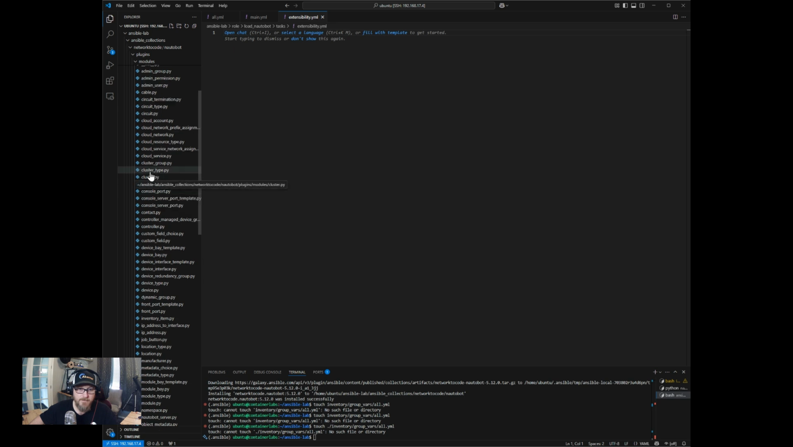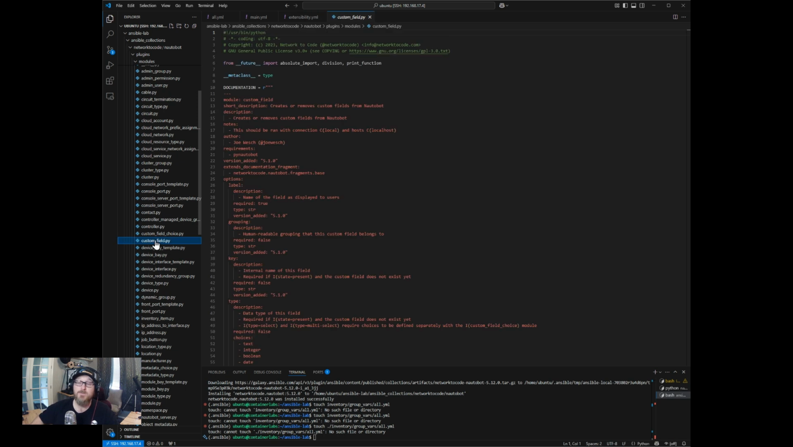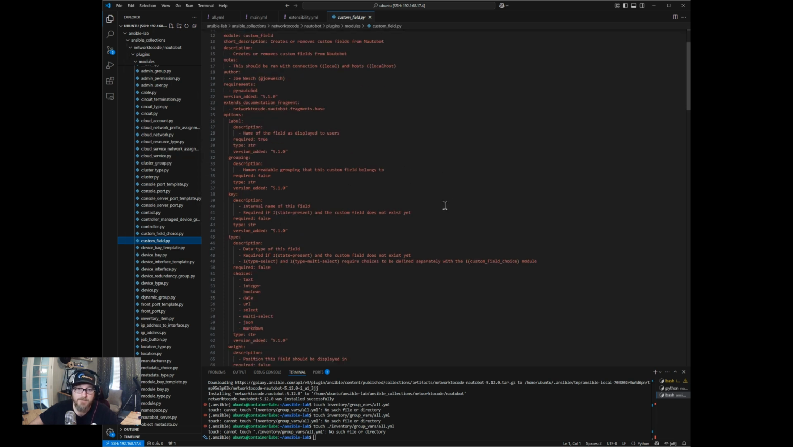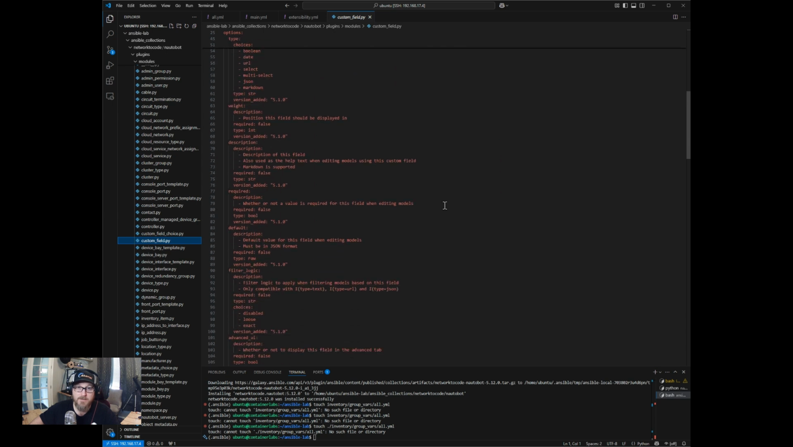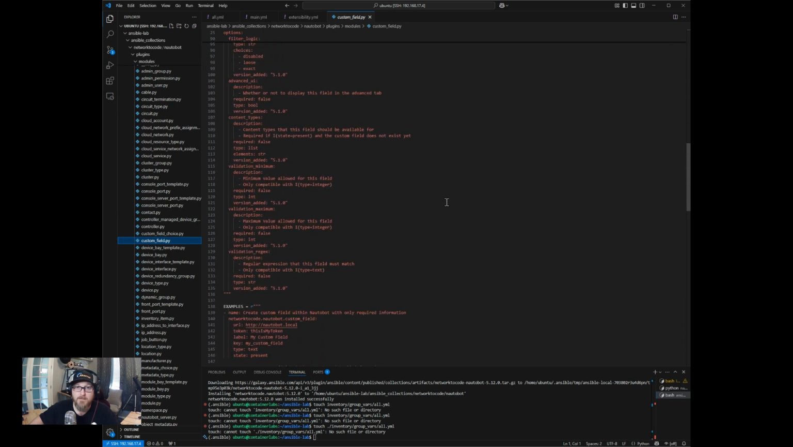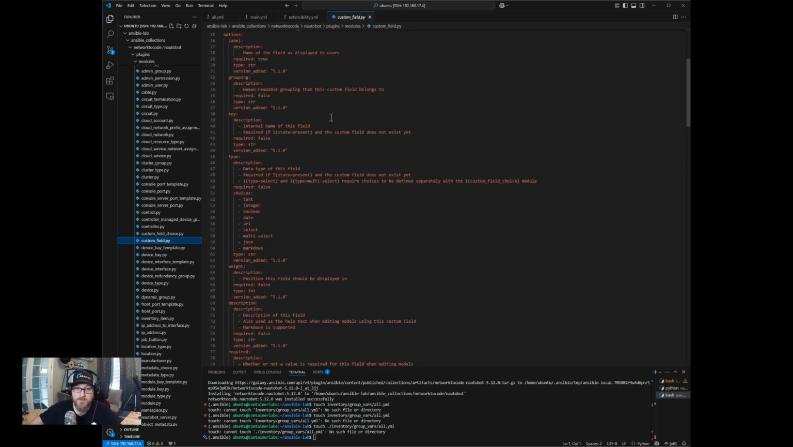Yep, here it is, custom field. So we can add a custom field from Ansible into Nautobot. What's great about this is we can just create what we need in a YAML file, load it, and then just stick it in here. So down here at the bottom, and these are, again, like we talked about earlier, these are the different fields that are available in this module.